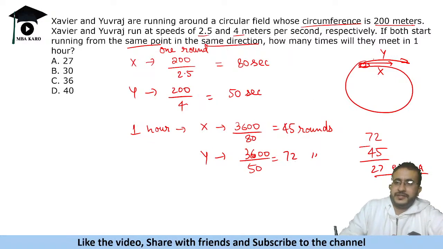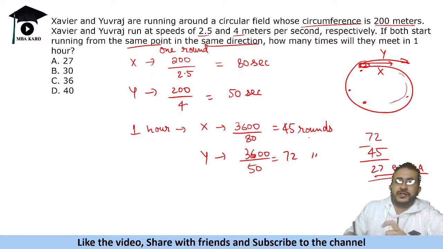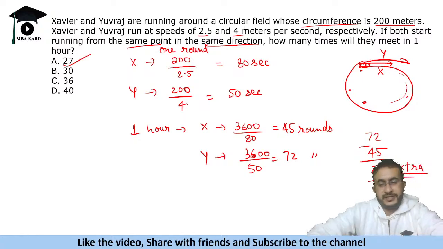When they start running, both run first. There will be a point when Y will keep leading, with X behind. Then one point will come when Y overtakes X, and at that point Y has covered one extra round. So 27 extra rounds, that means they will meet 27 times.